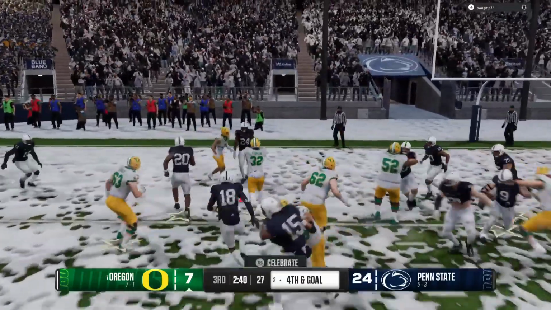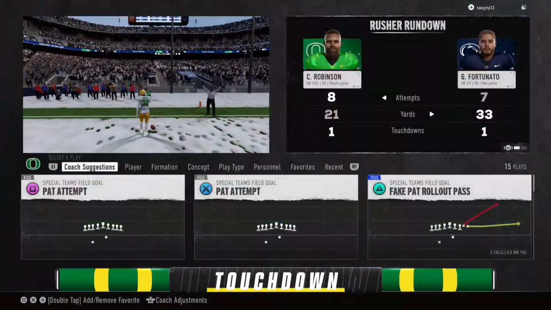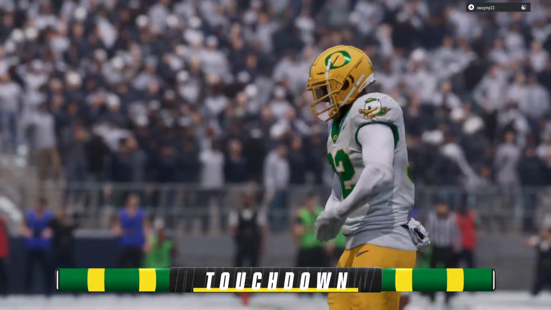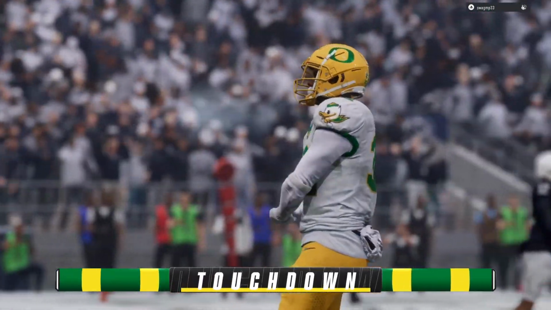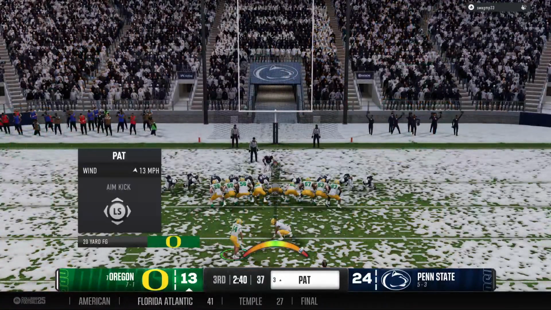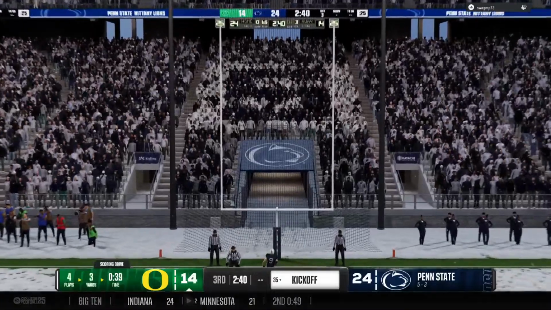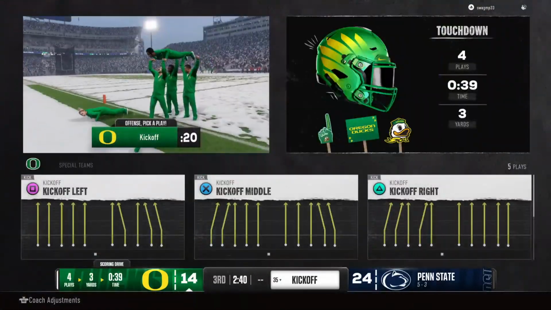Trying to barge their way in. And he takes it to the house. Touchdown! And how about this offense? A big situation on 4th and goal. You trust your running back. You trust your offensive line. You trust the physicality of this unit, and they reward that trust, and they punch it in for 6.